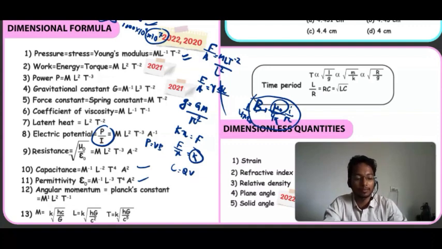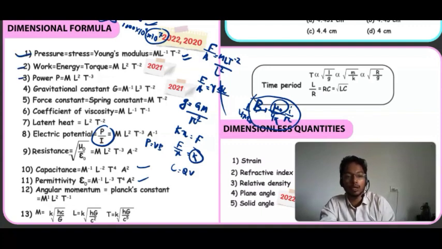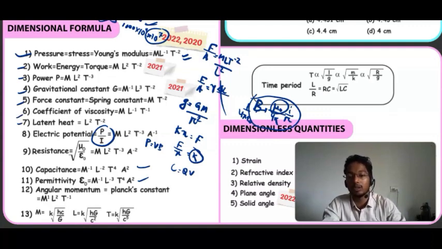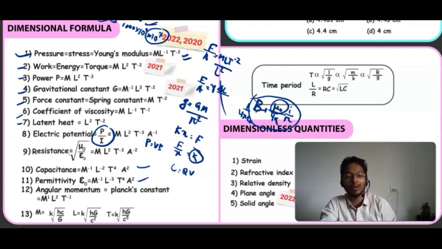I need that on a single piece of paper. What you need to do is write all these formulas in each and every section and find out the dimensions. Find out the dimensions and send it to me, and I will check who has done it correctly. Then angular momentum and Planck's constant have the same dimension. Like this you can find the dimensional formula.